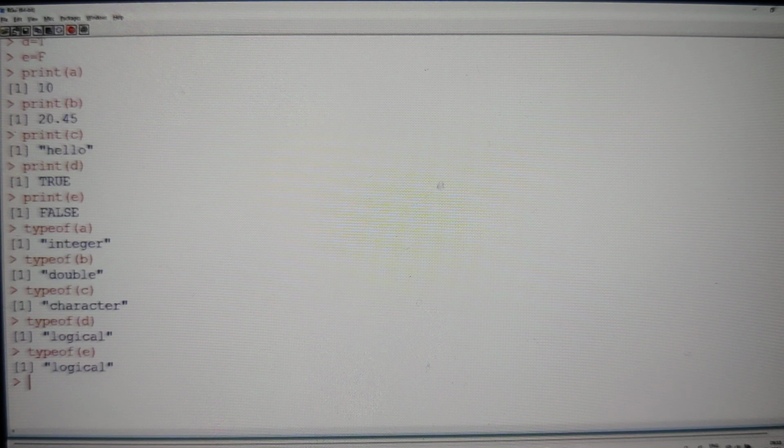Only these are the things which we have to work with. Apart from that, there are different data structures, but they are not data types. These are what we call the different types of data types. So this is all about the concept of how you can work with the basic types.